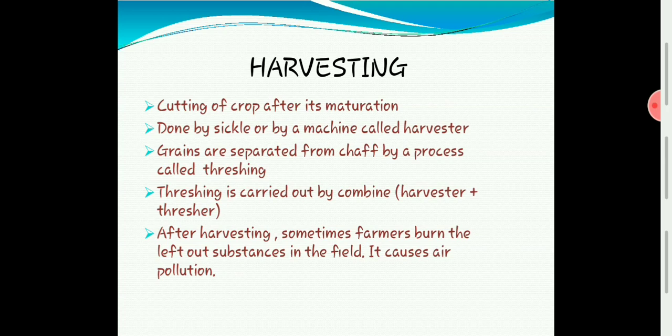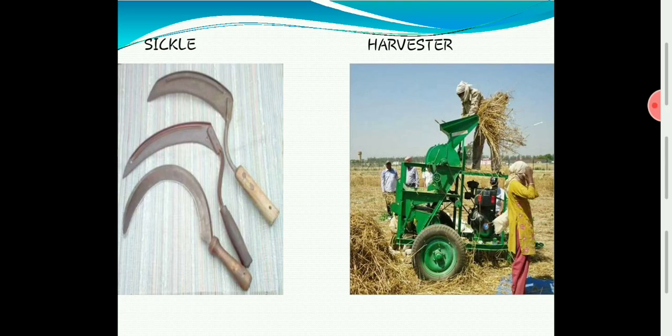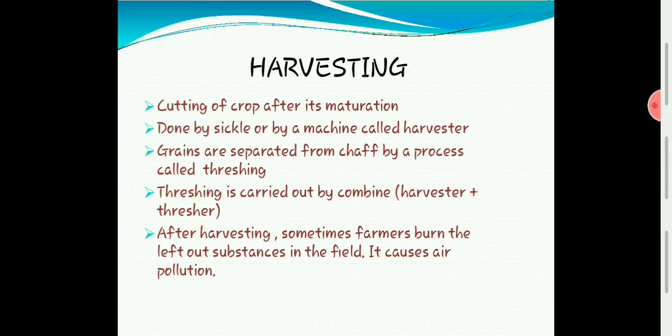The second point: harvesting is done by a sickle or by a machine called a harvester. Can you see the sickle on the left side? And can you see the machine called a harvester here? Yes. With the help of a sickle we can harvest, or with the help of a harvester we can harvest the crop. Third point: grains are separated from chaff by a process called threshing.